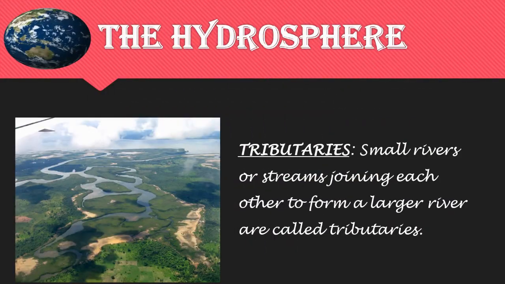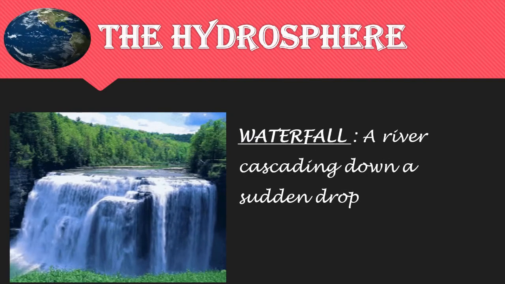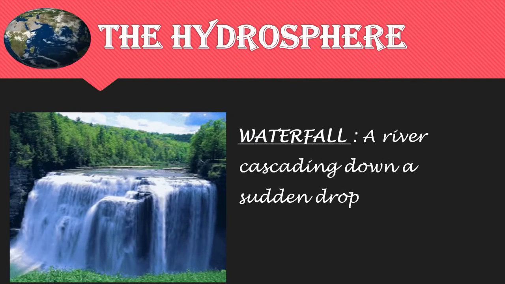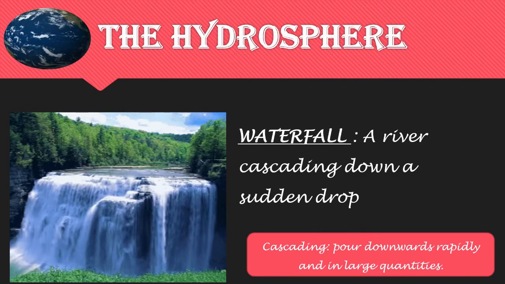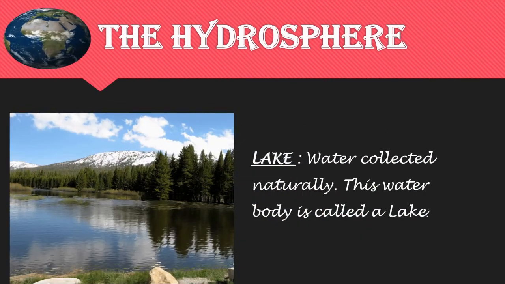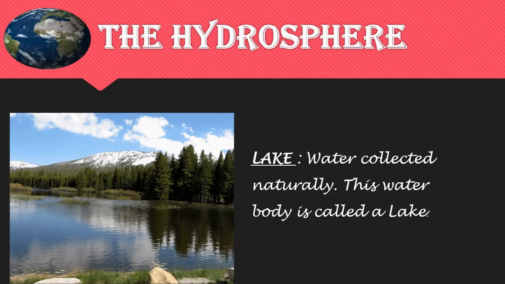Now, students, what are tributaries? Small rivers or streams joining each other to form a larger river are called tributaries of the river. And all rivers eventually flow into the ocean. Then a river cascading down a sudden drop is called a waterfall. Now, what is cascading? Cascading means pour downwards rapidly and in large quantities. Now, what is lake? In a low-lying area of land, water is collected naturally, and this type of water body is called a lake.